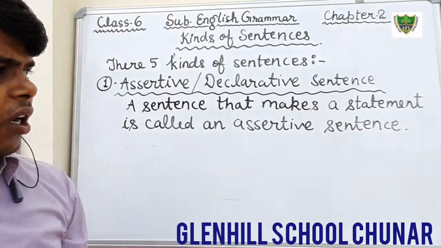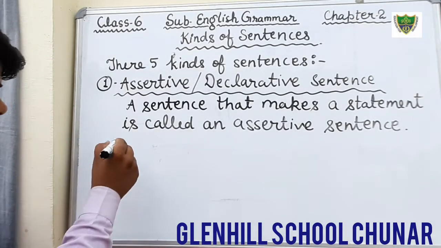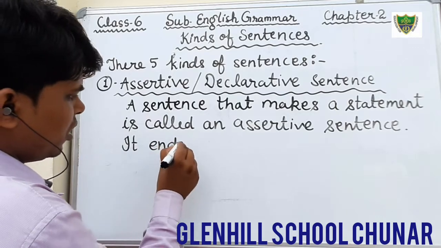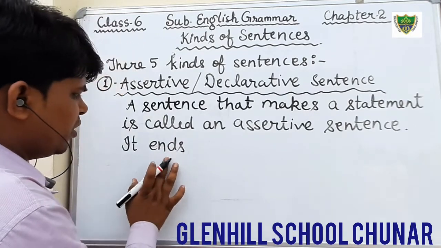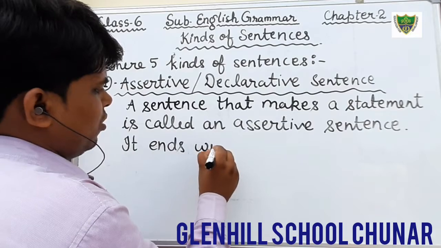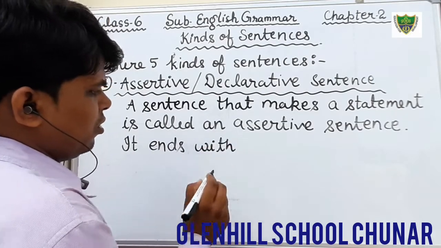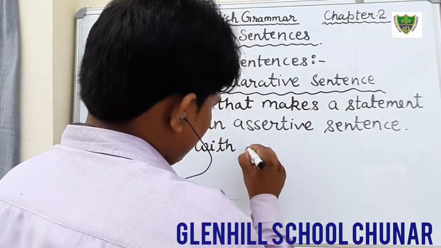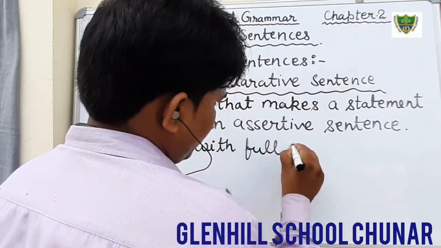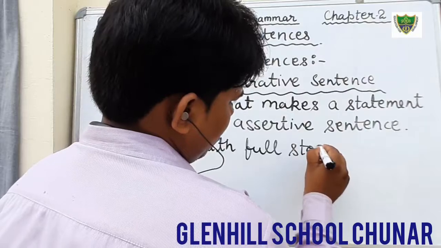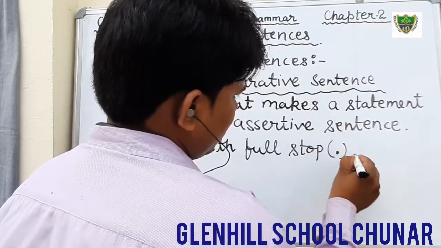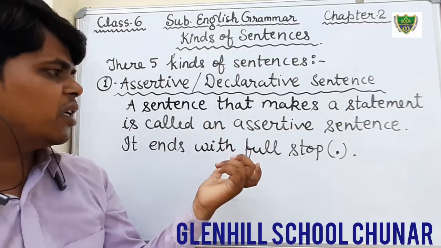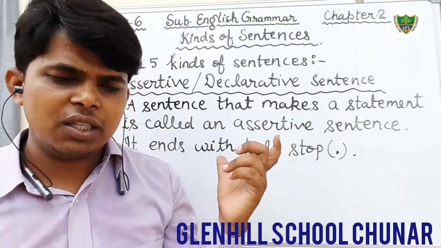Okay students, an assertive sentence always ends with a full stop. That is the sign of a full stop. A sentence that makes a statement is called an assertive sentence.